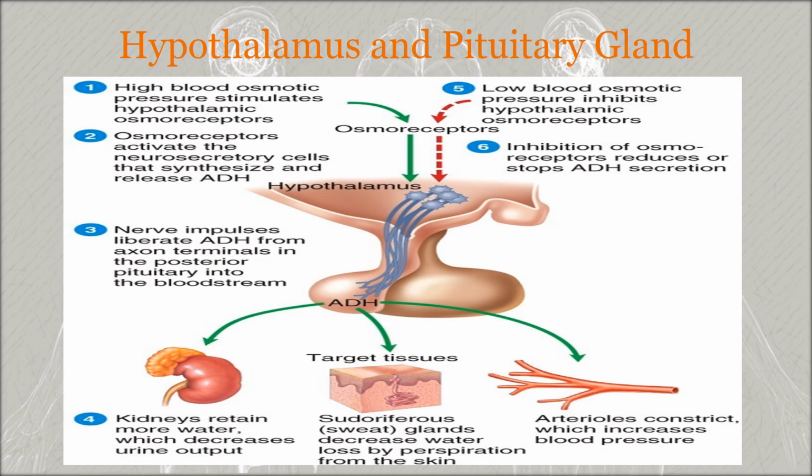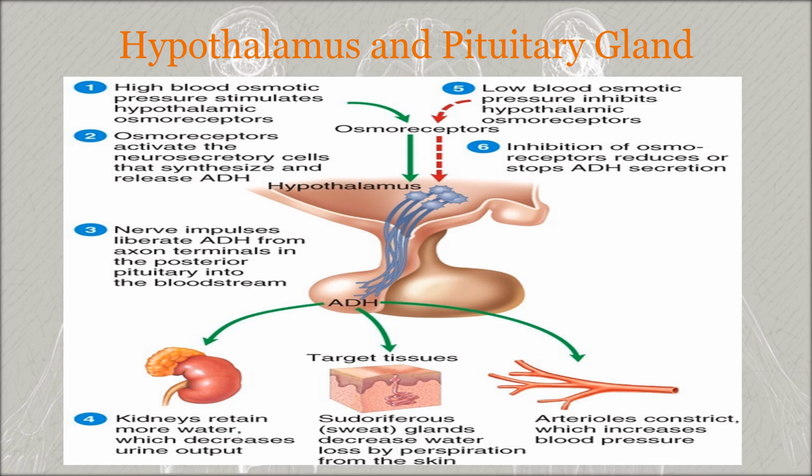In this image, we can see the regulation of secretion and action of antidiuretic hormone. We already said that the amount of antidiuretic hormone secreted varies with the blood osmotic pressure and the blood volume. So here I added the mechanism, which depends upon the blood osmotic pressure. Here we can see the high blood osmotic pressure.